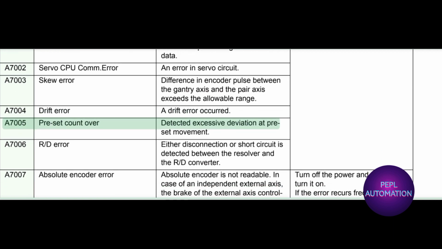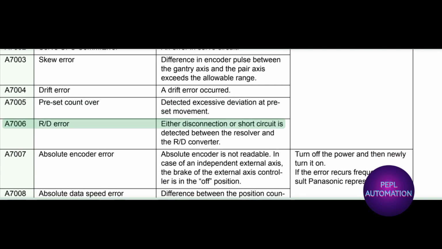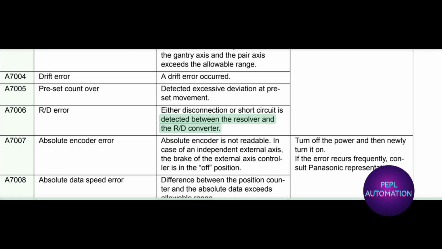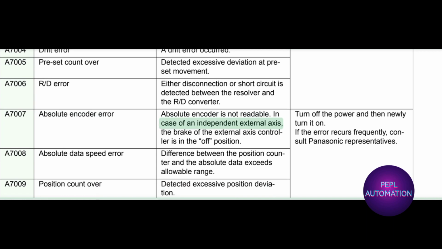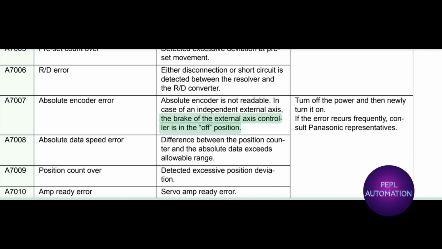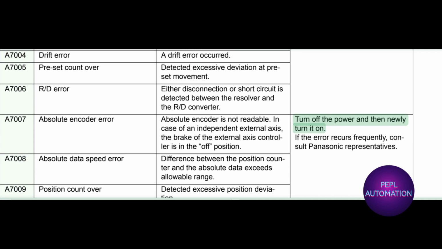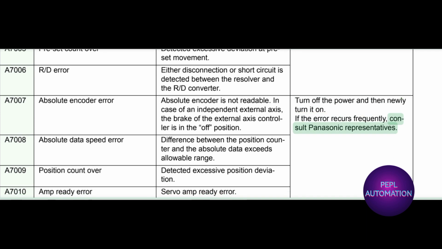A7005 preset count over. Detected excessive deviation at pre-set movement. A7006 RD error. Either disconnection or short circuit is detected between the resolver and the RD converter. A7007 absolute encoder error. Absolute encoder is not readable. In case of an independent external axis, the brake of the external axis controller is in the off position. Turn off the power and then newly turn it on. If the error occurs frequently, consult Panasonic representatives.